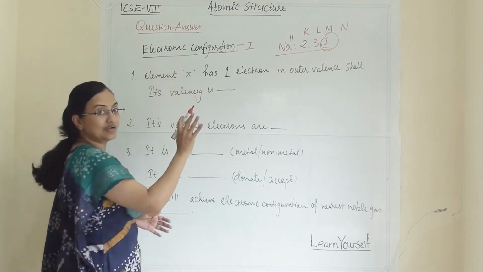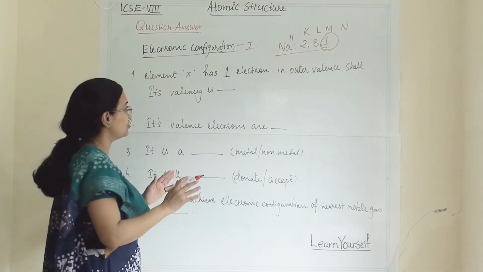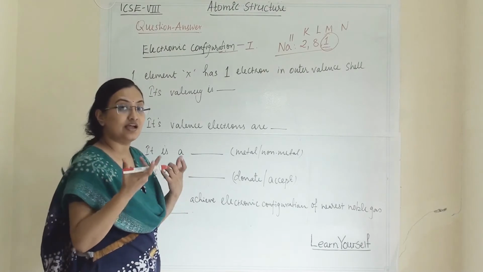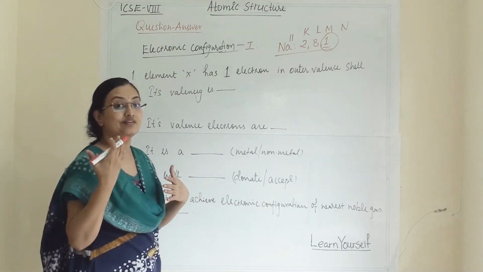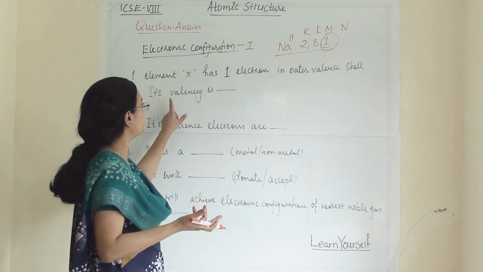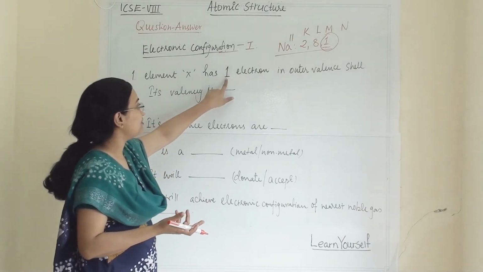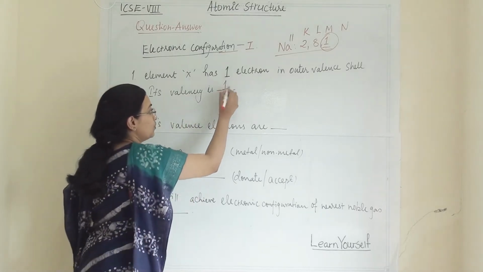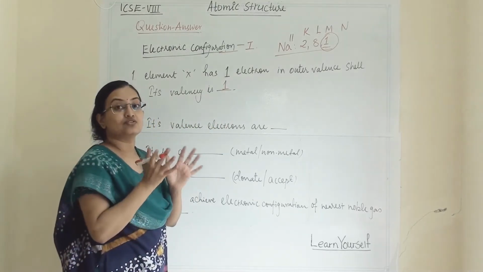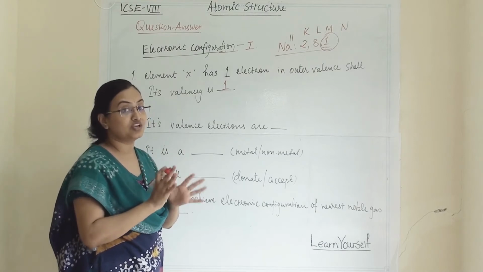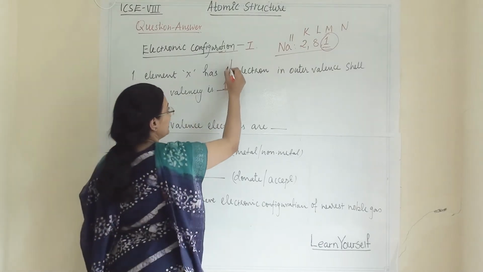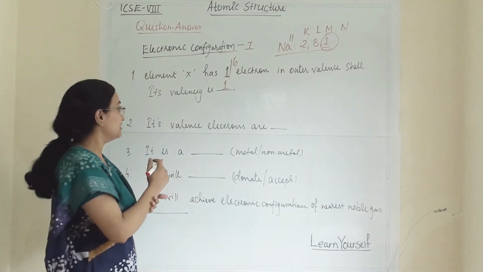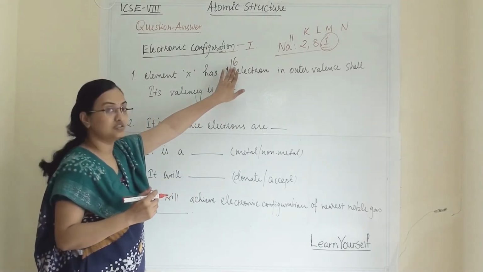Now we know that they are talking about sodium. Even if you do not get a lead about which element it is, or you do not get to know the name of the element, if there is one electron in the outermost shell, then its valency is 1. But this won't be true for everything. If they are asking about 6 electrons in the valence shell, then it will be different. We will talk about this later.